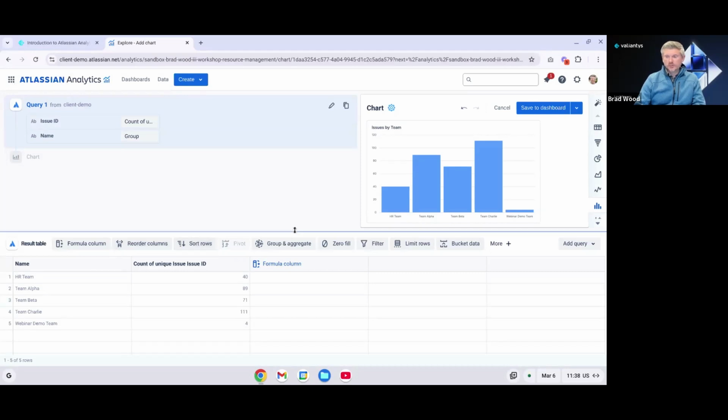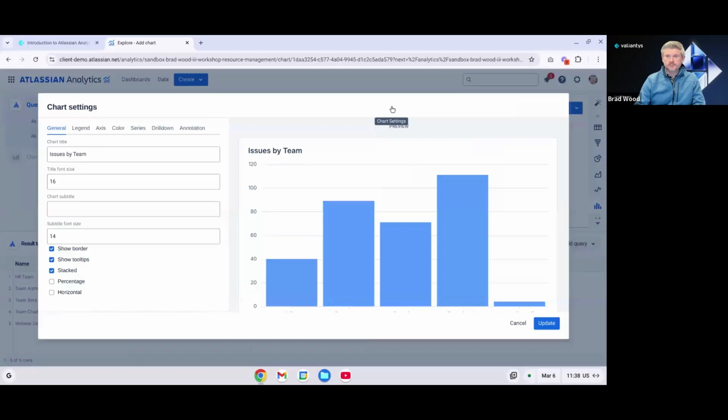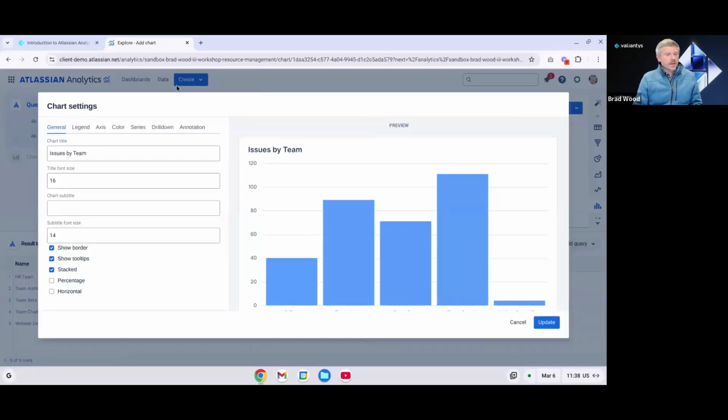We can sort our rows. We've got some more group and aggregate functions, and we can even add additional filters once the query has been run. So you've got a lot of different ways to manipulate the table once it's been generated. And then if we click over here on this settings, chart settings cog, we've got additional customizable options within our chart settings. So we can give the chart a name, we can change the font size, we could give it a subtitle. We've got some other options here, and this is going to be based on the chart type that you've selected.